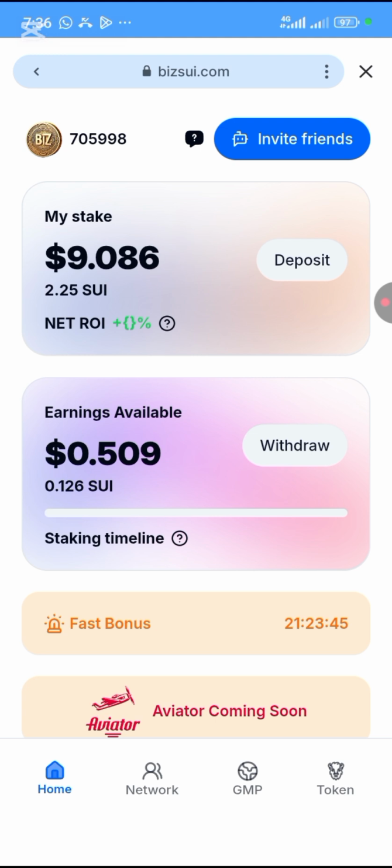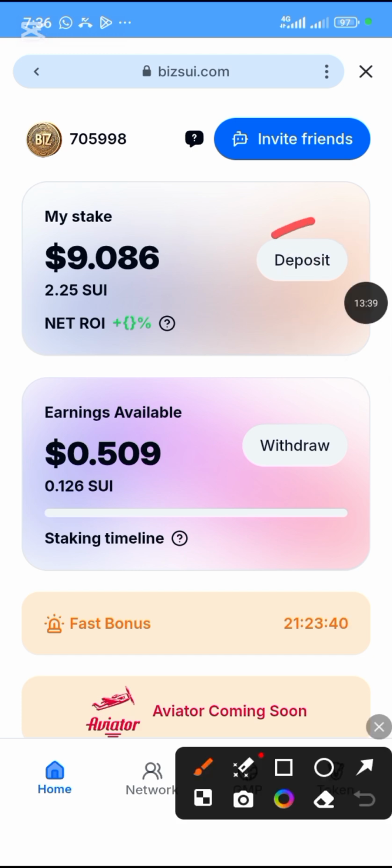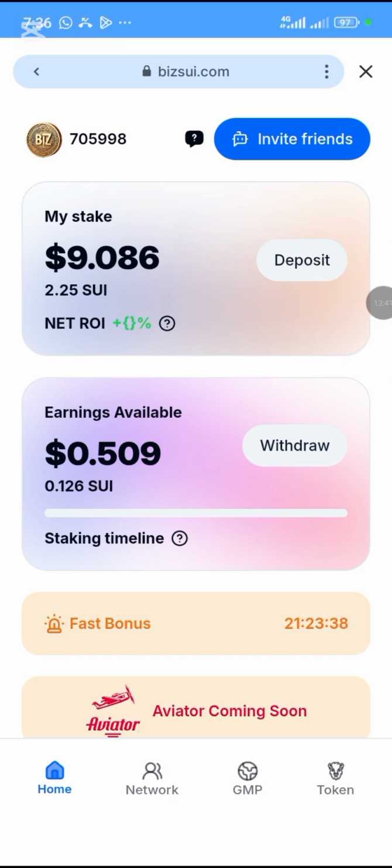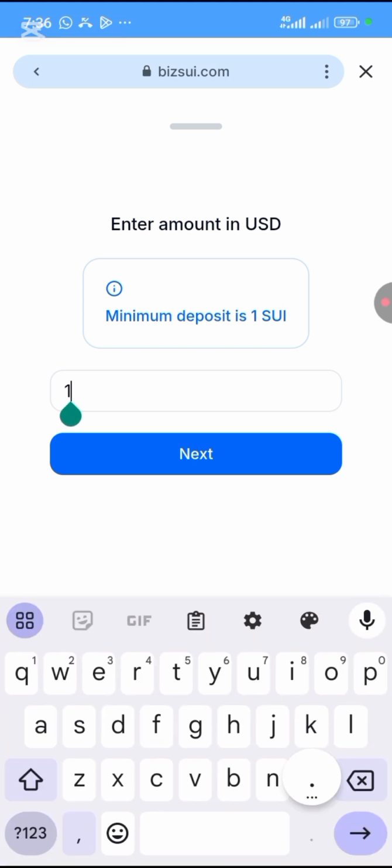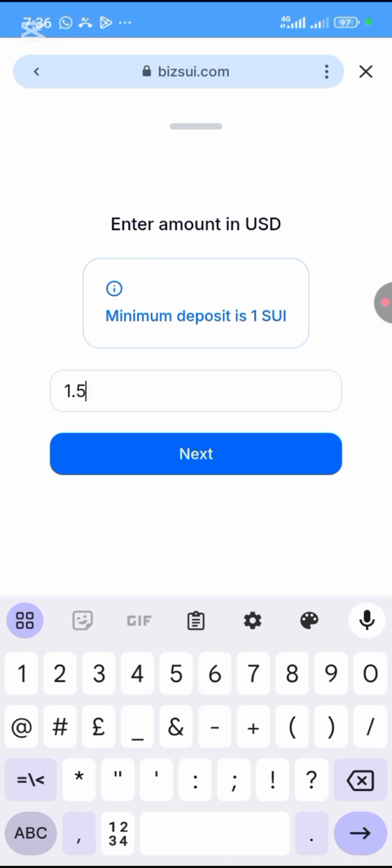Once you come here, the next thing you are going to do is click on this deposit, okay? So you click on this deposit. You're going to type the number of SU that you want to send, okay? Remember, I have 1.5 SU in my wallet, so I'll be typing 1.5 SU, but I'm not sending, okay? I'll top up my wallet later. So you type the number of SU that you want to send.